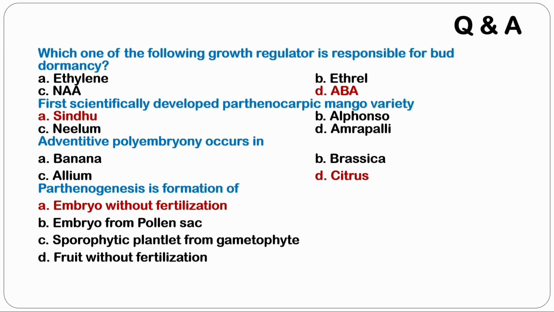The first scientifically developed parthenocarpic mango variety is Sindhu. Adventive polyembryony occurs in option D, citrus. Parthenogenesis is formation of embryo without fertilization.